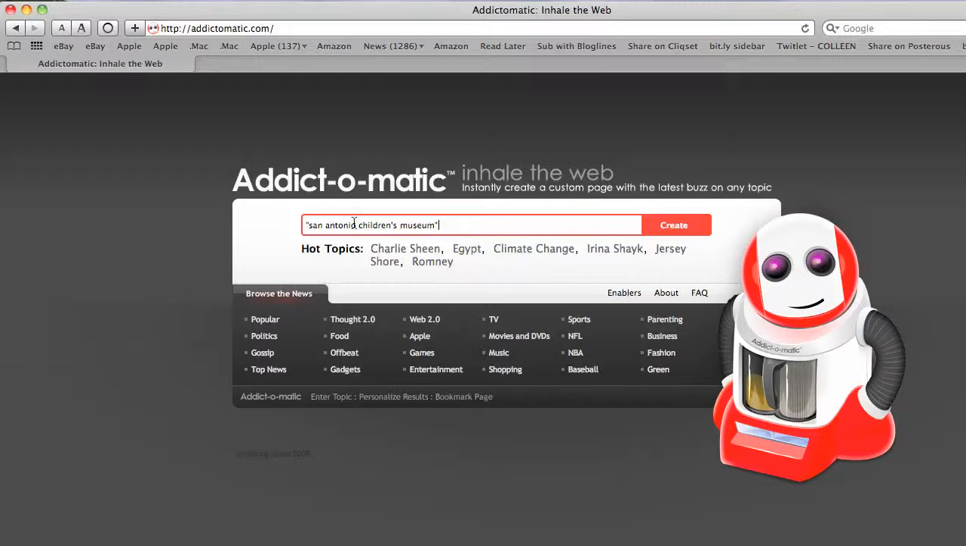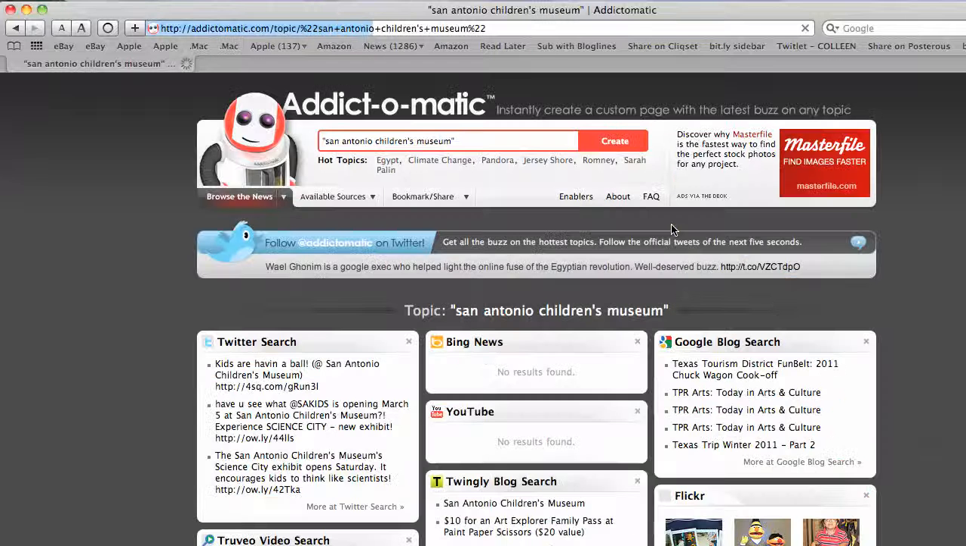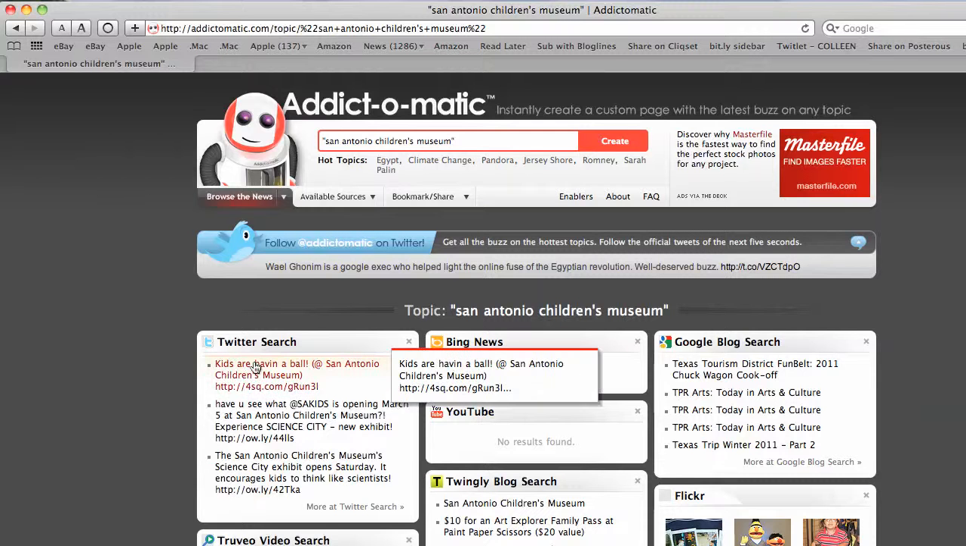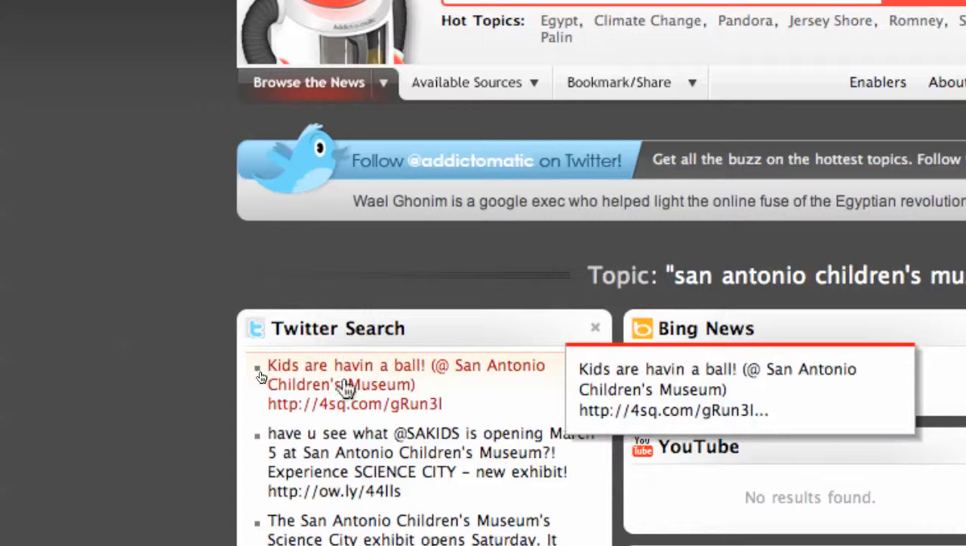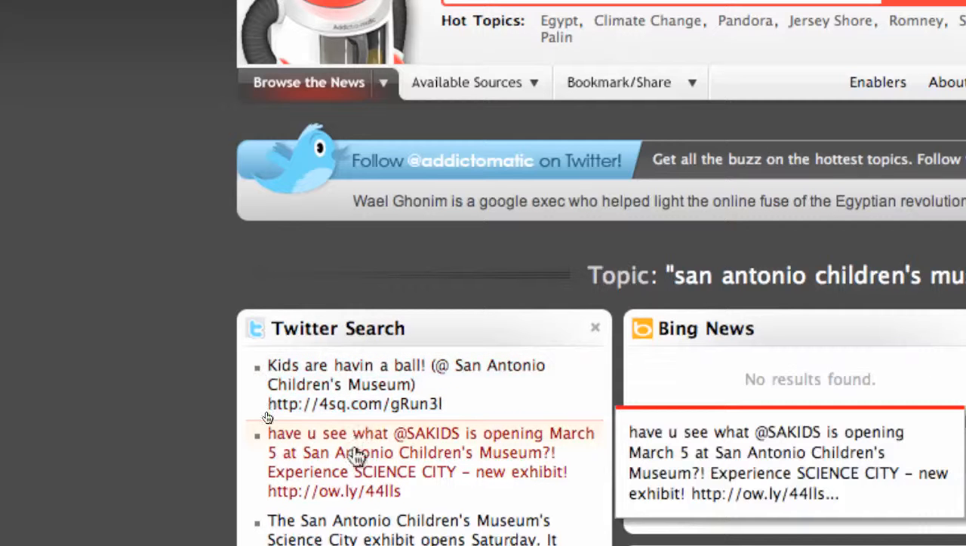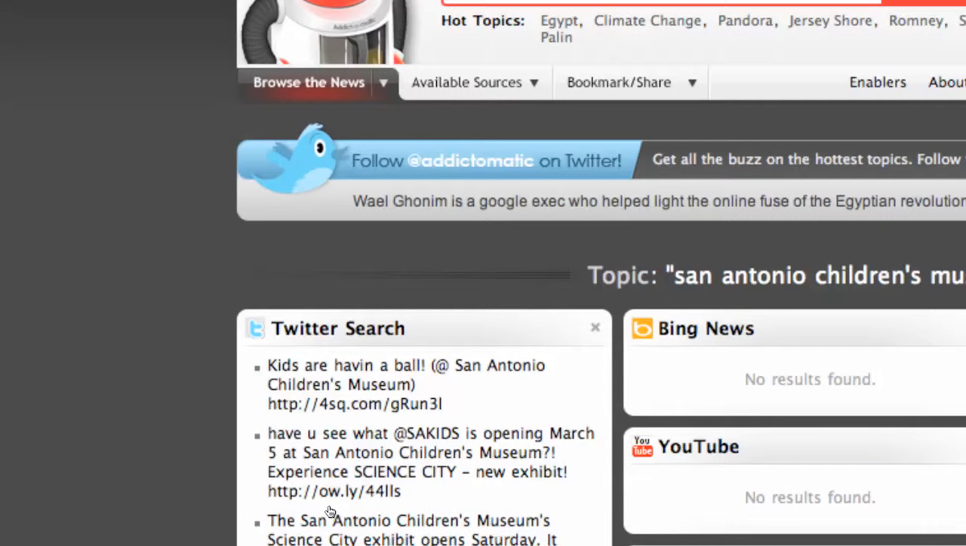We're going to put that in quotes because we're looking for that entire phrase across the web. And click Create. The results that we'll see come from a variety of sources. Addictomatic pulls from the most popular news sites, blog sites, video sites, and search engines out on the internet. So for instance, here we can see that Twitter search is pulling results that have been tweeted via Foursquare, through Twitter, and you can click here to get more search results from Twitter.